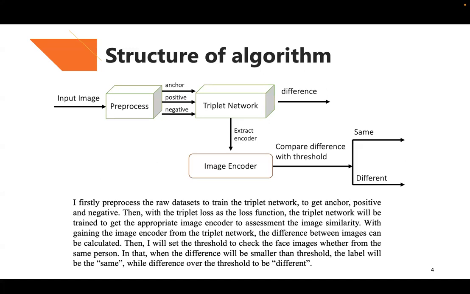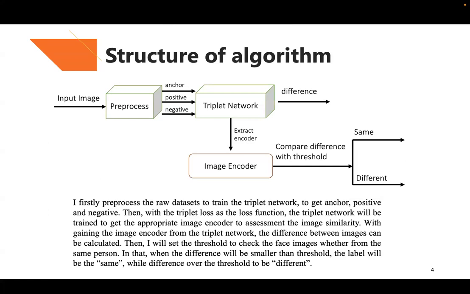Specifically, when the input images represent the same person's face, the network will learn the parameters, including weights and biases, to minimize the distance between the features of such 2 images. In contrast, when the input images represent different persons' faces, the network will maximize the distance between the features of the 2 images.